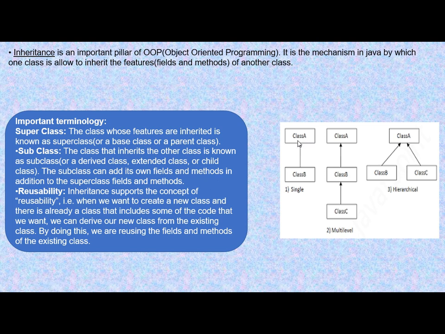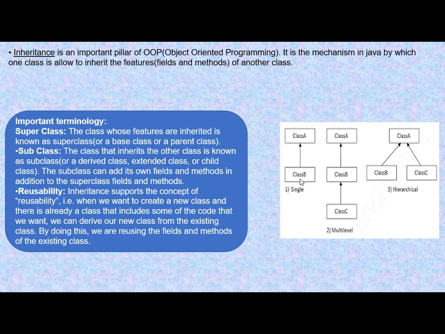Now this class is known as the super class or the base class or parent class. Means this is the class from where another class will inherit some features. And this class B which is trying to inherit some features from class A is called the subclass or the derived class, or we can also call it a child class.